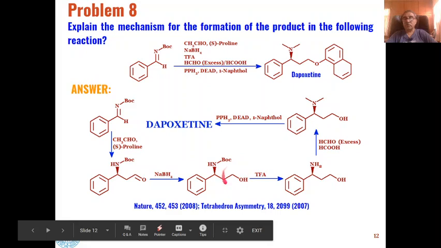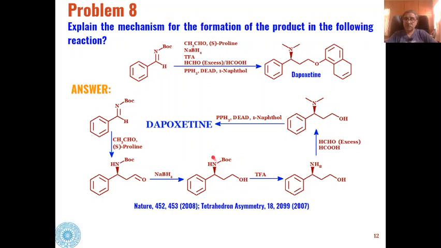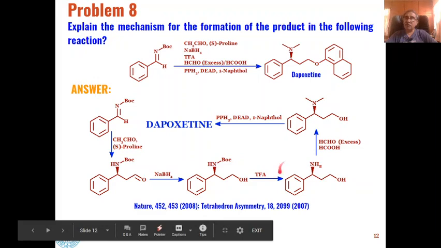into alcohol functional group. And when this intermediate is reacted with trifluoroacetic acid, the hydrolysis of this nitrogen Boc bond will take place, and this group will be deprotected by elimination of Boc molecule, and we will get enantioselective amino alcohols as the product.